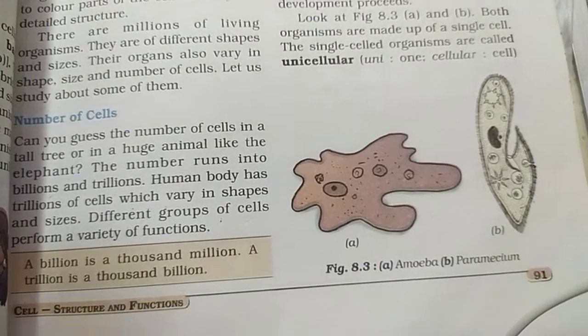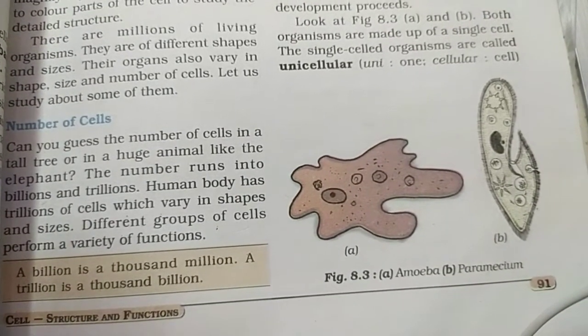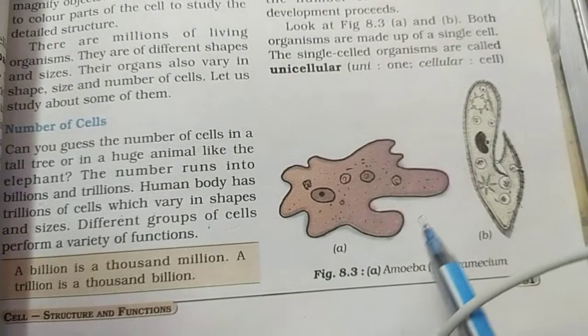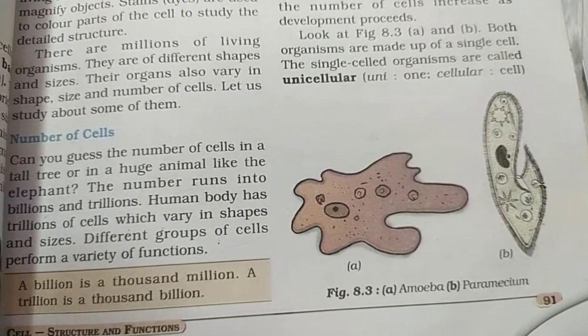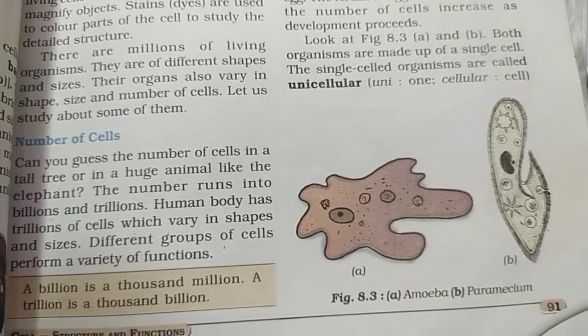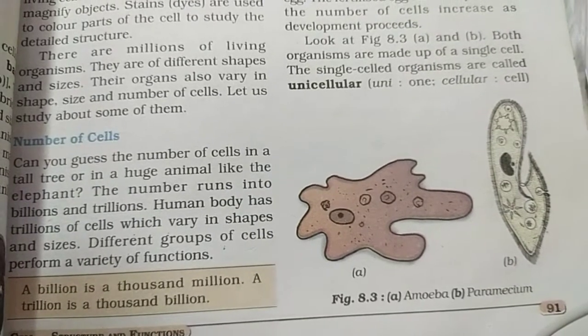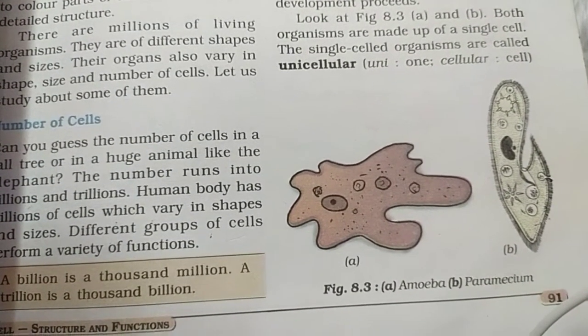These pseudopodia help in locomotion and in capturing food. These pseudopodia work for the amoeba in surviving in the surroundings. Pseudopodia means false feet. They are not real feet, okay, they are false feet.